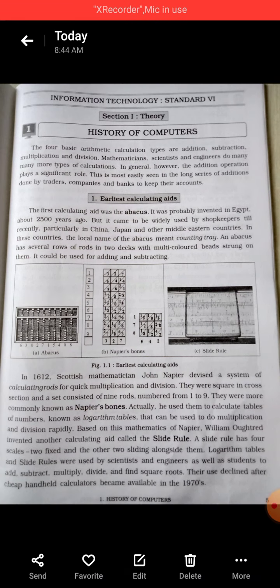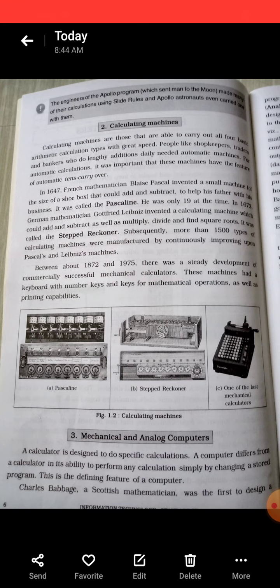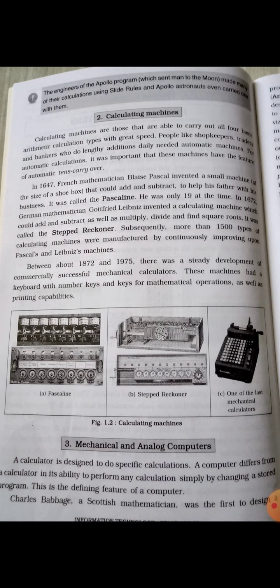Now come to the next page. Calculating machines: Pascaline, then step reckoner, and one of the last mechanical calculators. Calculating machines are those that are able to carry out all four basic arithmetic calculation types with great speed.